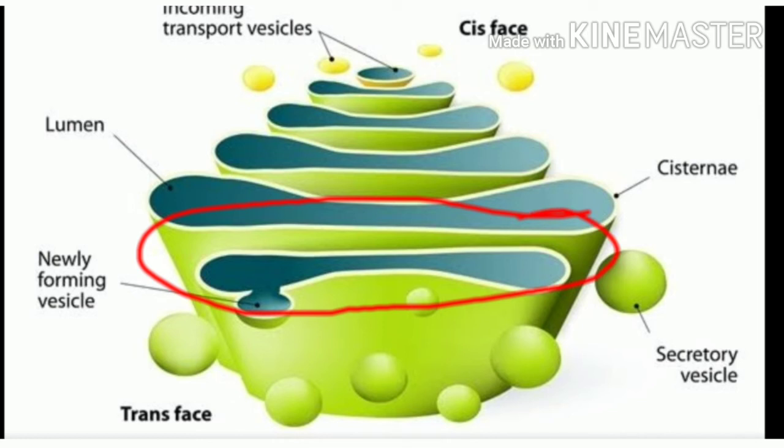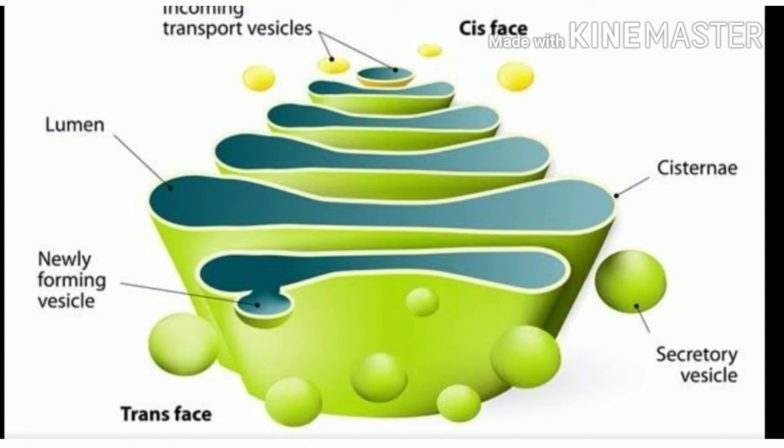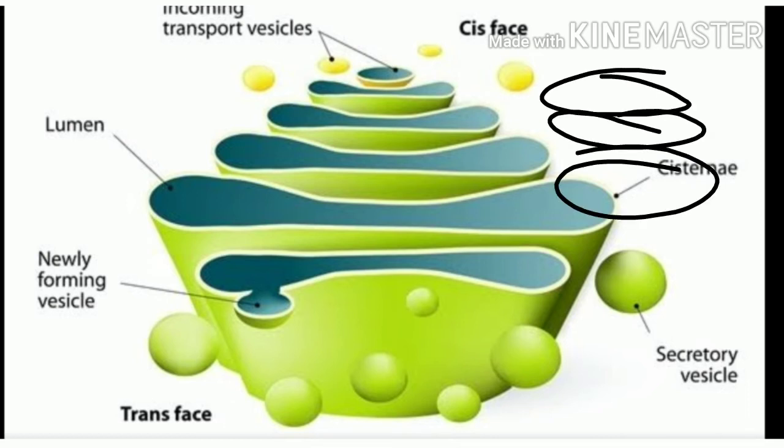Students, in the case of the endoplasmic reticulum, we have also seen cisternae, but that cisternae is interconnected and is a tubular structure. But in the case of the Golgi apparatus, the cisternae are flattened and stacked on each other. Okay, stacked on each other.